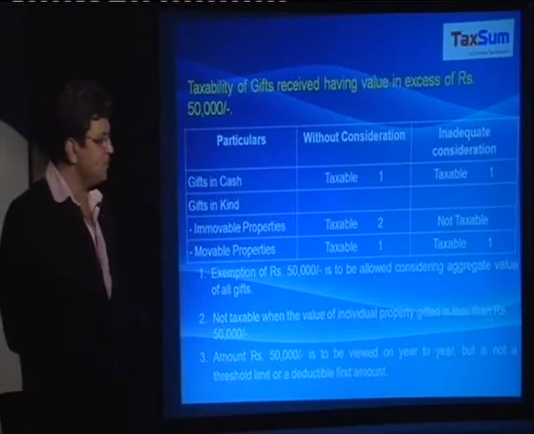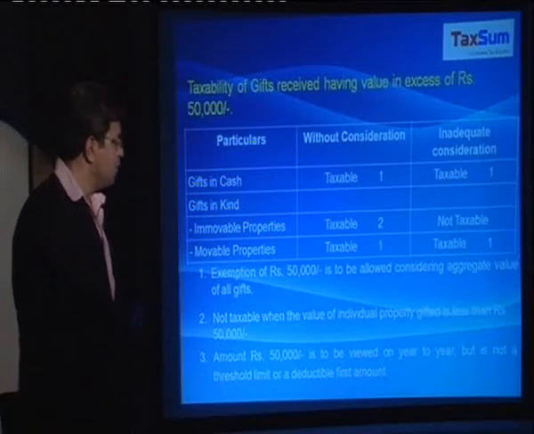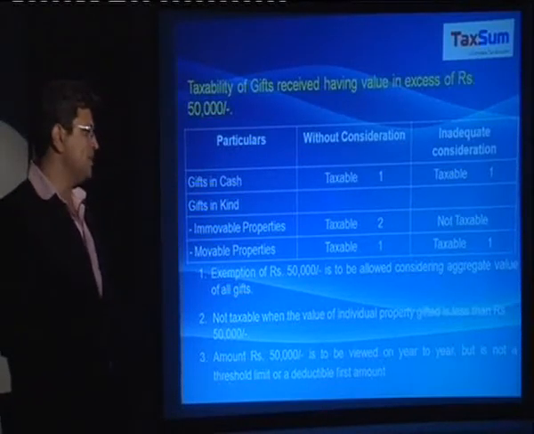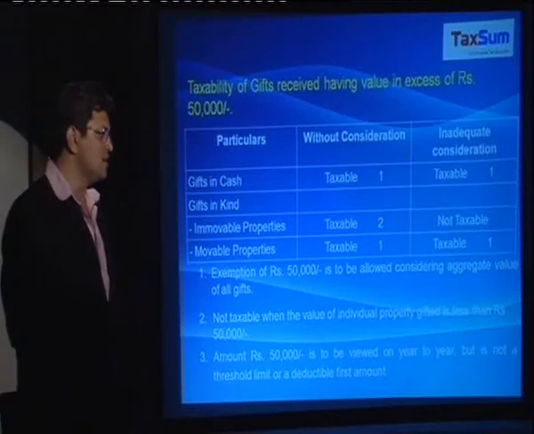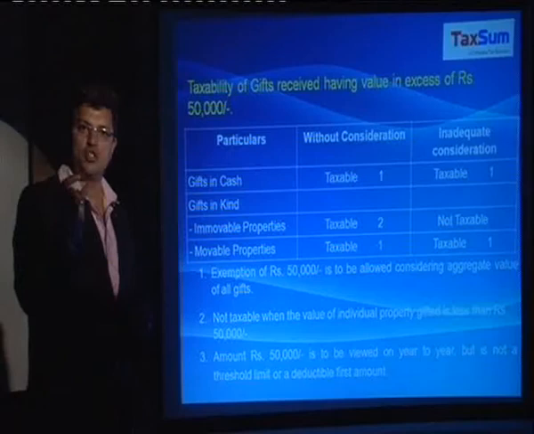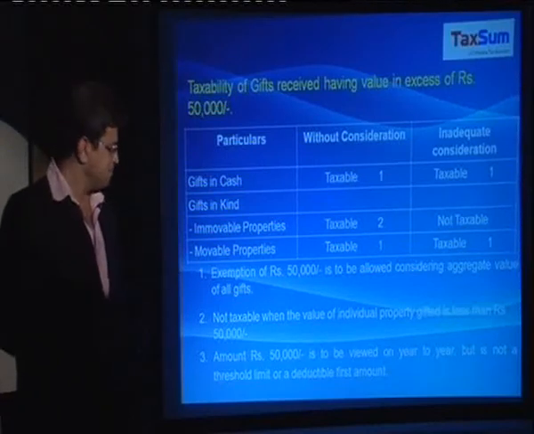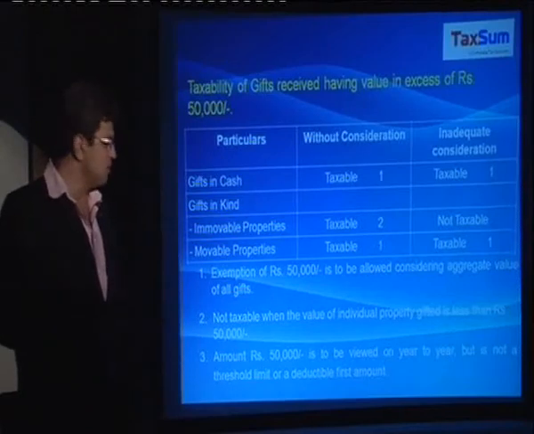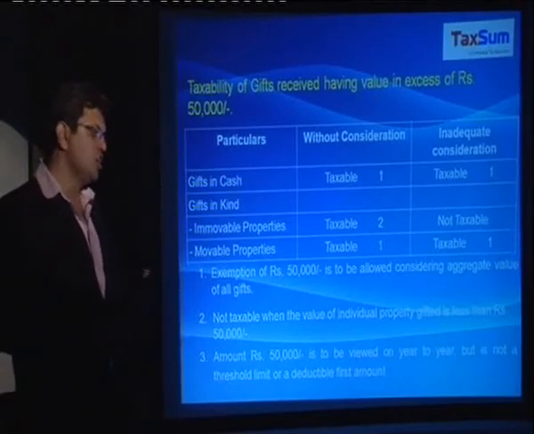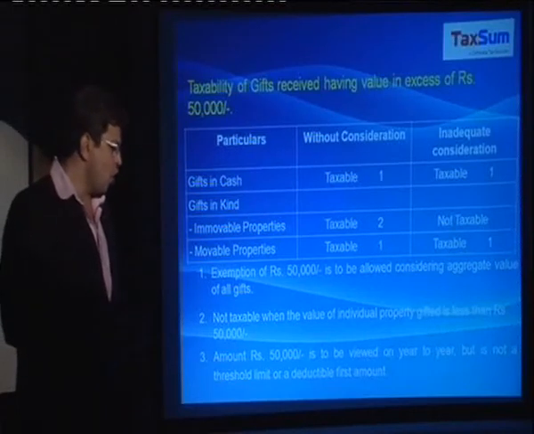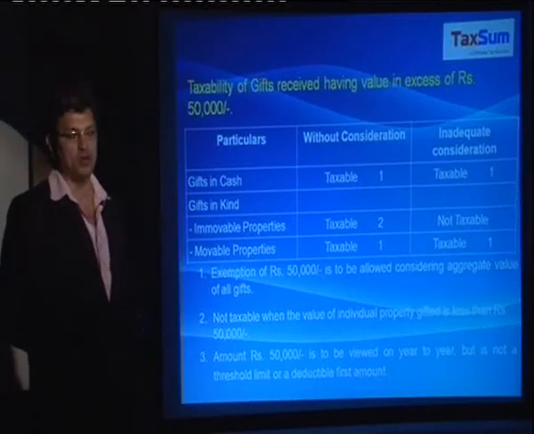I think it is only in case of immovable properties without consideration, where it is not taxable when the value of individual property gifted is less than rupees 50,000. That is, the exemption limit of 50,000 is to be seen per property. Amount of rupees 50,000, that is the exemption limit, is to be viewed on year-to-year basis, but is not a threshold limit or a deductible first amount.